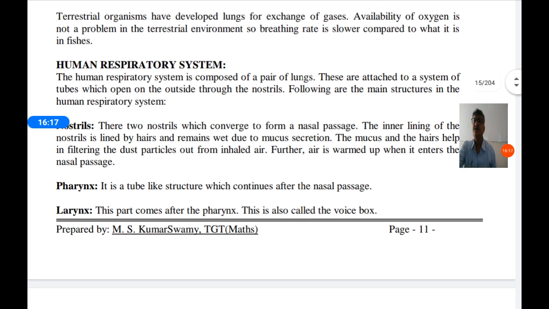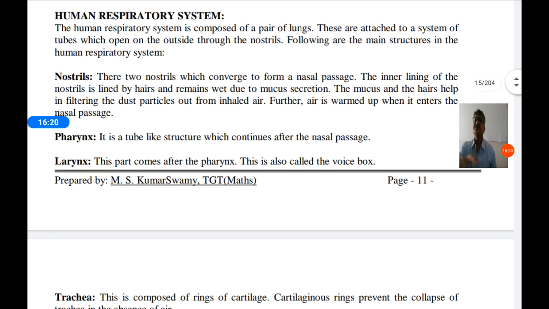Now we study the human respiratory system. The human respiratory system is composed of a pair of lungs. These lungs are the main important parts for exchange of gases in a human being. These are attached to a system of tubes which open on the outside through the nostrils. We call it the nose. The nose has two holes, and those holes are called nostrils.